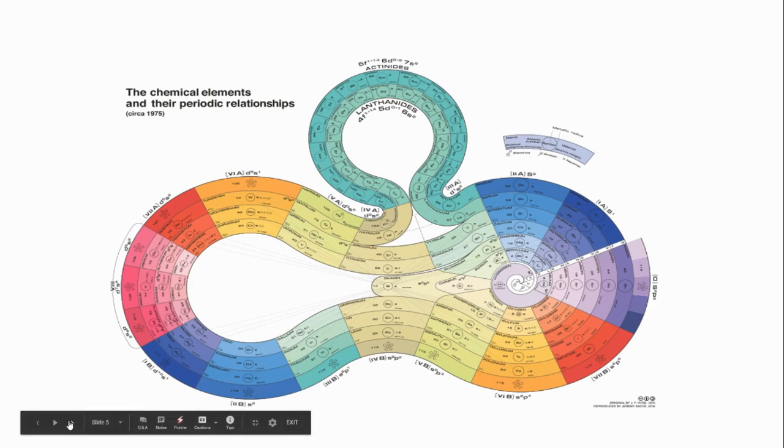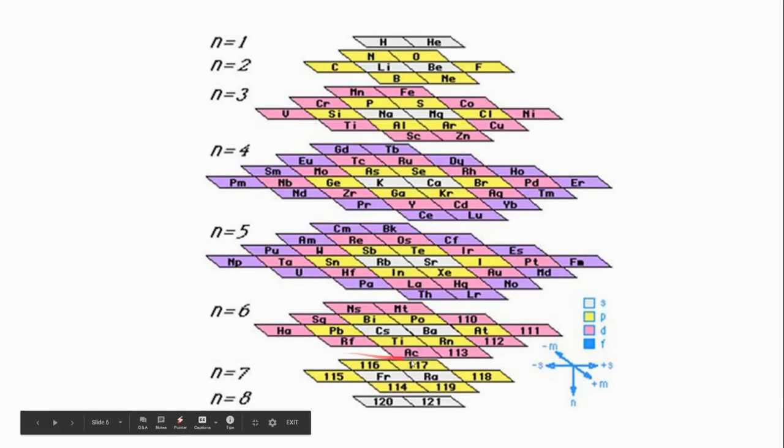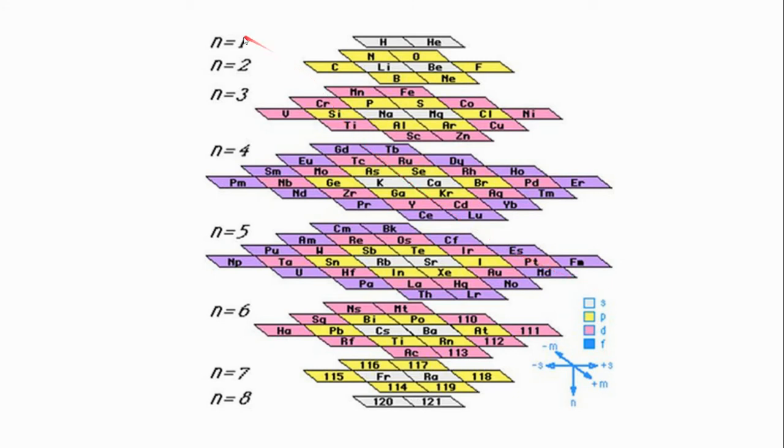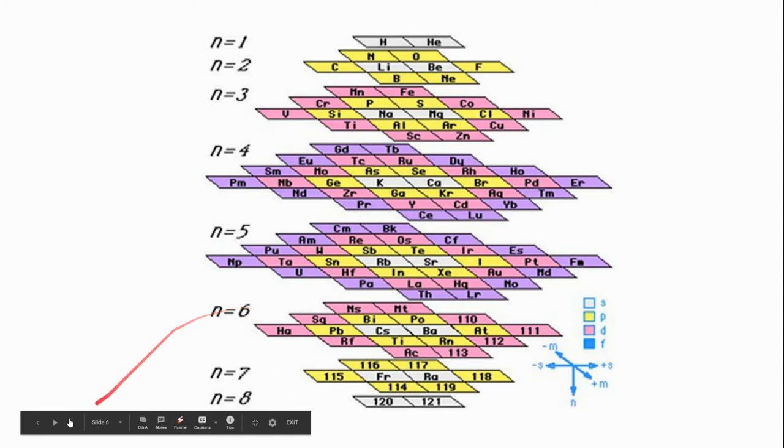Then I have this one that is organized by their shapes. So S, P, D, and F, right? Those shapes that we had been talking about with electron configurations. It has their energy levels. So this would be a 1s2, right? Because it's white. And so they have those different levels there that you could go through and do this with for a periodic table as well. This is just another way to organize it.